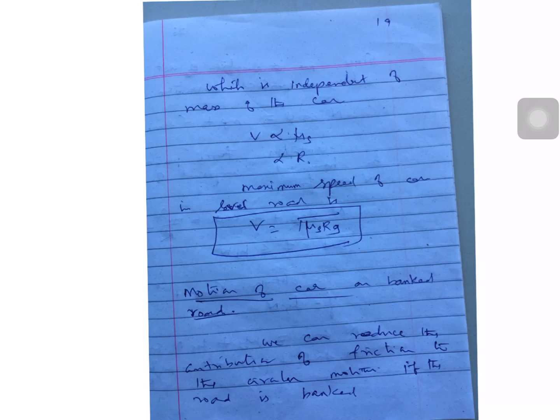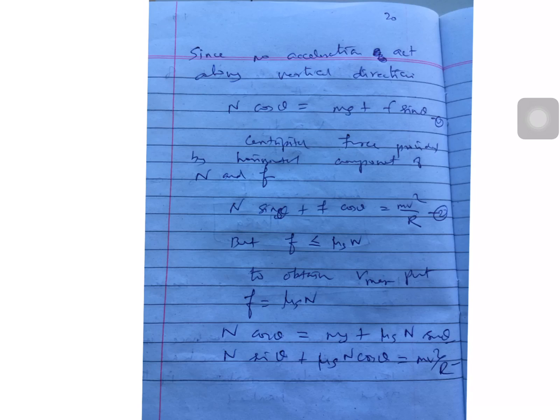So this is the way I write here. n cos theta equal to mg plus f sin theta. The centripetal force is provided by the horizontal components of n and f. So n sin theta plus f cos theta equal to m v square by r. If we consider f equal to mu s n, static friction, we can substitute the value of f and get the third and fourth equations: n cos theta equal to mg plus mu s n sin theta, and n sin theta plus mu s n cos theta equal to m v square by r.